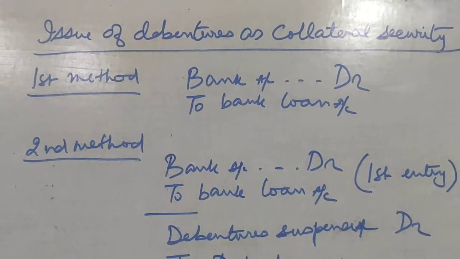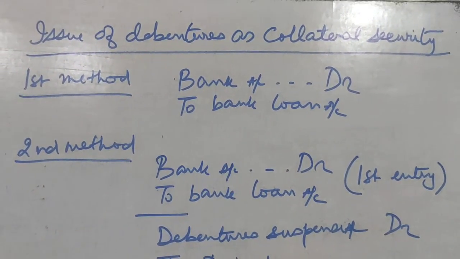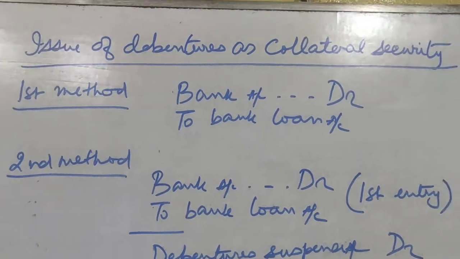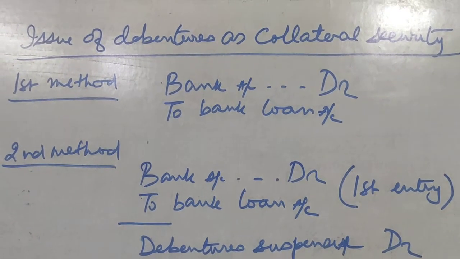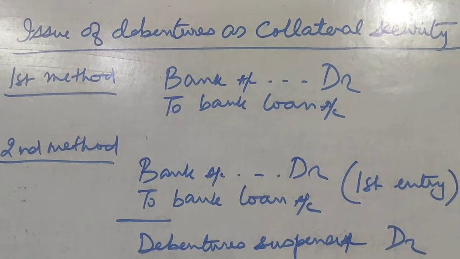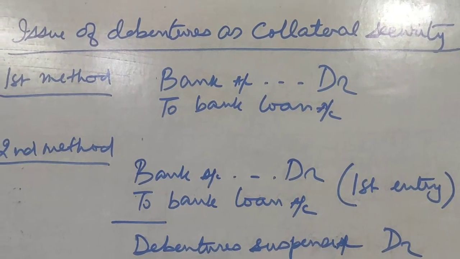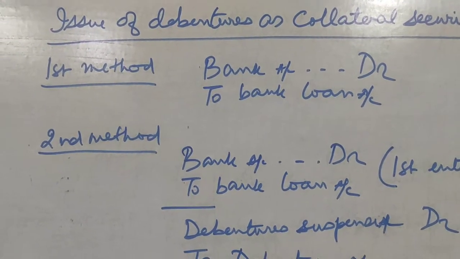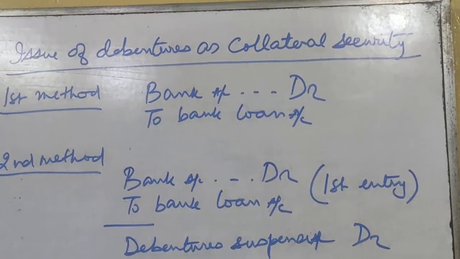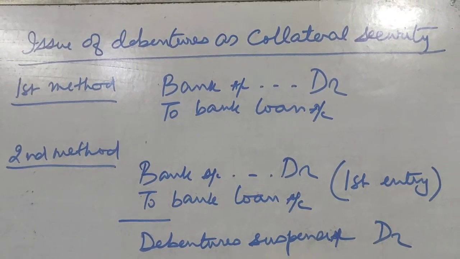For example, you take a loan from somewhere. When you take a loan, let us say from a bank, the bank will ask for some type of security. The first thing that you give will be known as the primary or principal security. And the second thing that you keep will be known as secondary security, which is known as collateral security. Sometimes a company may take a loan from a bank or from a financial institution, and the bank or the financial institution may ask for some type of security for that.